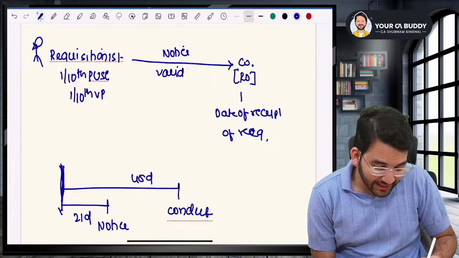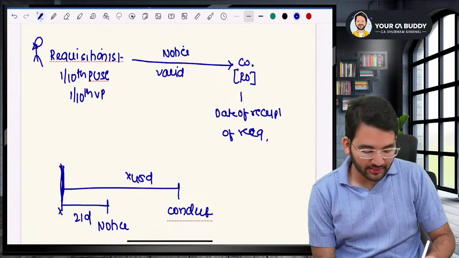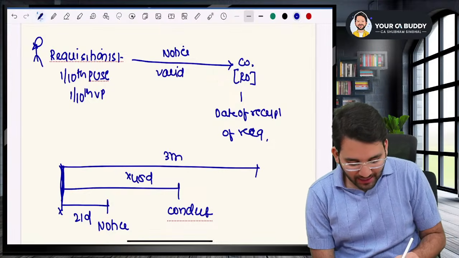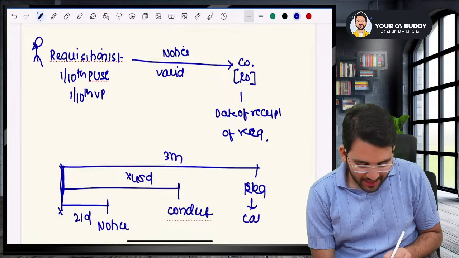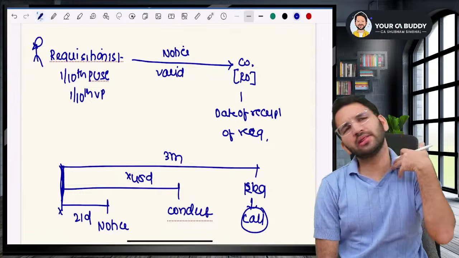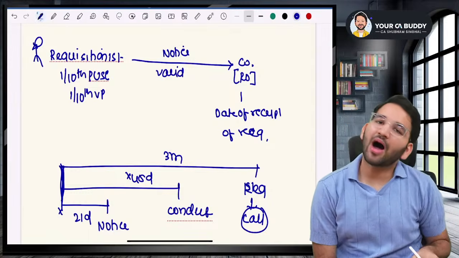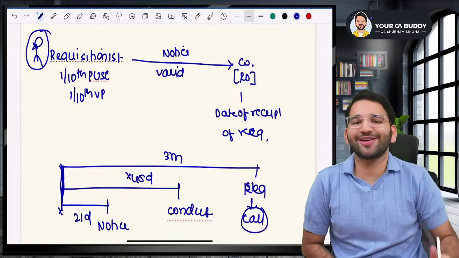But if you did not send the notice in 21 days, or if you did not conduct the meeting in 45 days, then within 3 months, sir, the requisitionists will call for the meeting themselves. They'll not ask you to call. They'll directly call. But sir, how will they know who the shareholders are?